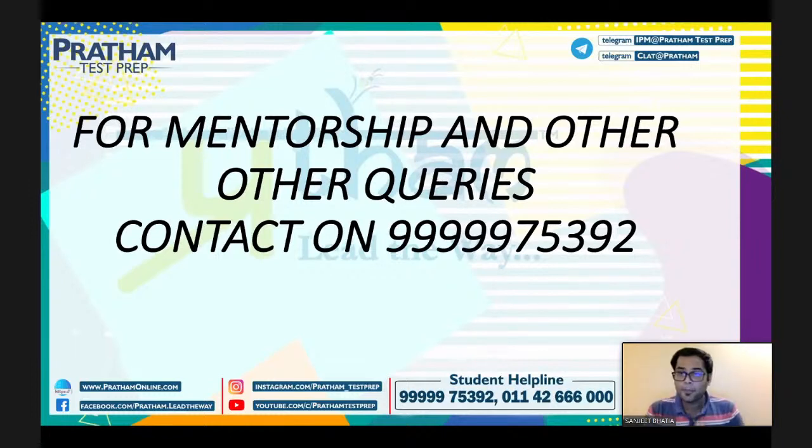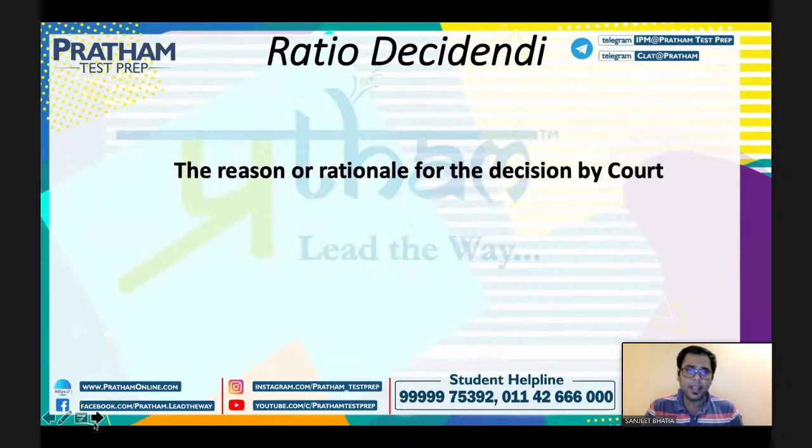So starting with the legal maxims and the terms for the day. The first legal maxim of the day is ratio decidendi. Now, what do you mean by ratio decidendi? Where is it used? It is basically the reason or the rationale for the decision that is given by the court. The court has to give a reason why they are giving such a decision. What is the rationale behind giving such a decision? So the reason or the rationale behind the decision of the court comes under the definition of ratio decidendi.